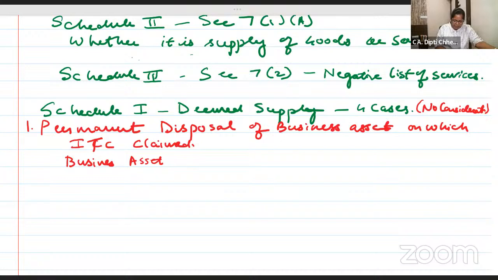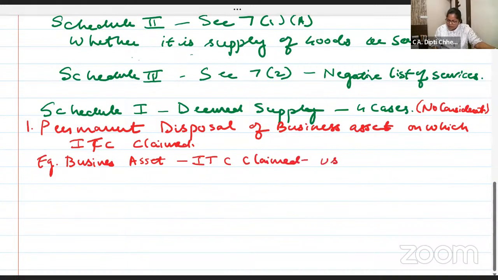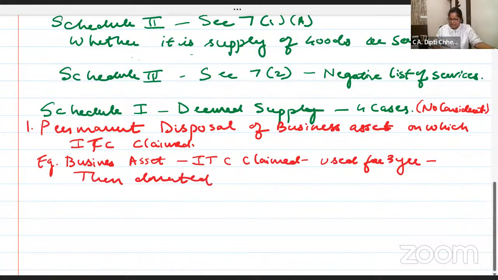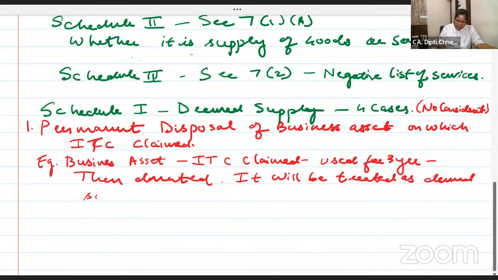Example. Business asset, ITC claimed, used for 3 years, then donated. What will it be treated as? It will be treated as deemed supply. Very nice. Flowcharts are given in our material also. But because we have to write this in the exam, we are writing it here also, dear. Okay?